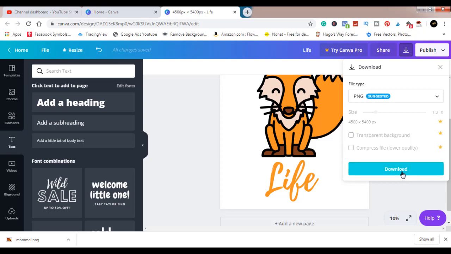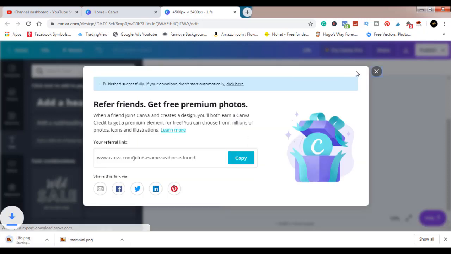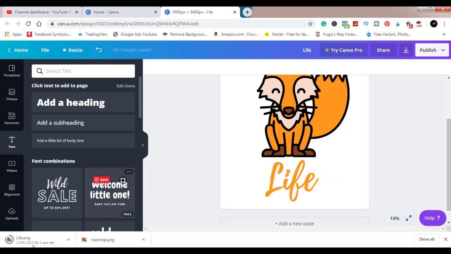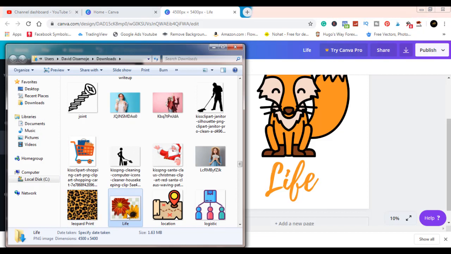So now we'll just download this. Preparing your download. It should appear here when it's done. As you can see, it's downloading. Now it's done. We'll click to make sure it's downloaded properly and there's no error. As you can see, this is it here, so we'll wait for it to load. If it can load, then we are good to go. Yes, it can load. So the next step, we'll open it in Photoshop just to change the